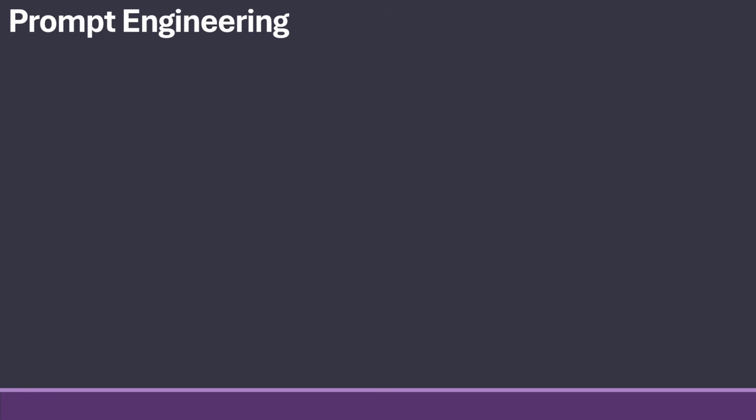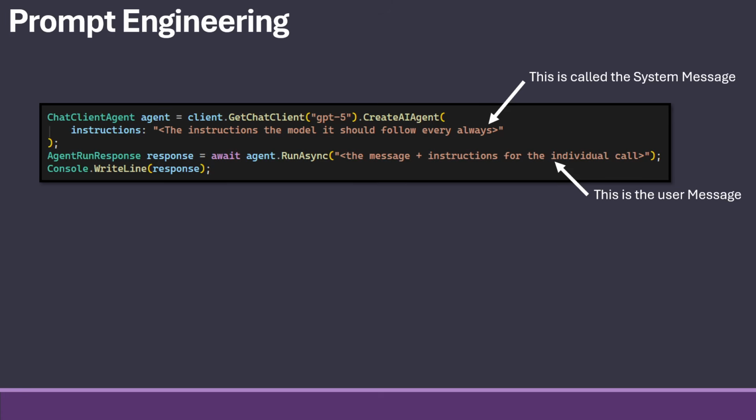Prompt engineering is also some part of this. It's a general part, and we're not going to go in and do an entire prompt engineering lecture here, but just some few steps along the way, because many people have a hard time understanding exactly what you can do. So what you have is you have on your agent, you have your instructions. And of course, when you do your run async, you can, besides the message you give, also give additional instructions to the LLM on how you want the response and so on.